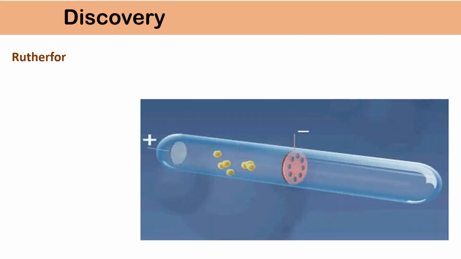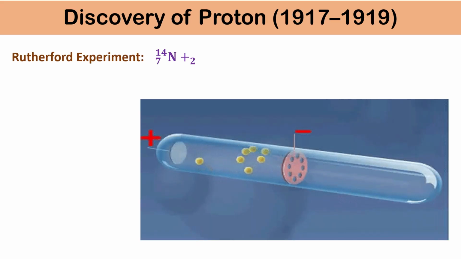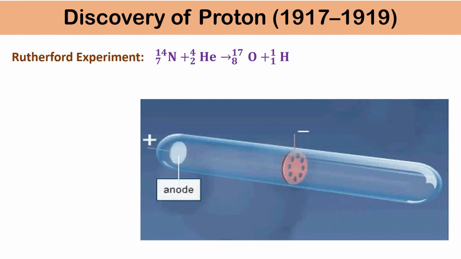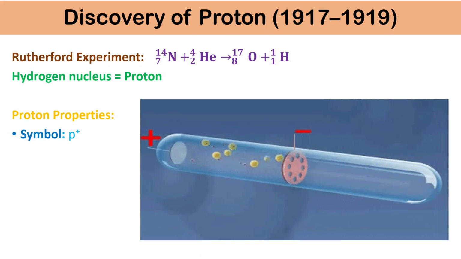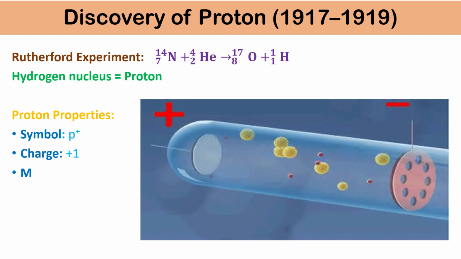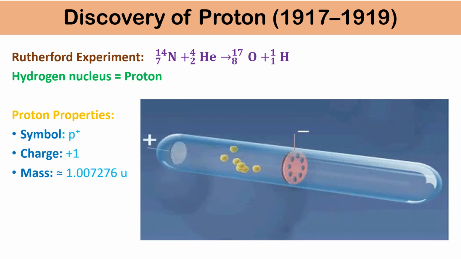Now scientists knew that the nucleus is positive, but the question is what is the positive particle inside the nucleus? So Rutherford showed in 1917 to 1919 that the hydrogen nucleus is a fundamental positive particle, named the proton. It has a charge of plus one, and the mass of a proton is about 1 AMU, atomic mass unit, that is 1.007276 atomic mass unit.